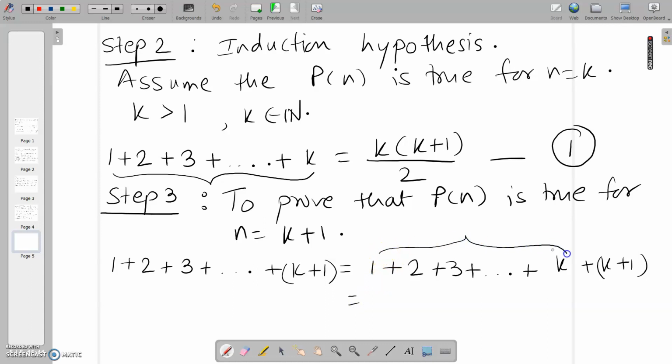So what do we know about this? We already know that 1 plus 2 plus 3 up to k is nothing but k into k plus 1 by 2. In the induction hypothesis, we had considered it. So I am replacing this summation by k into k plus 1 by 2 plus the k plus 1th term. Now only algebraic simplification is needed.